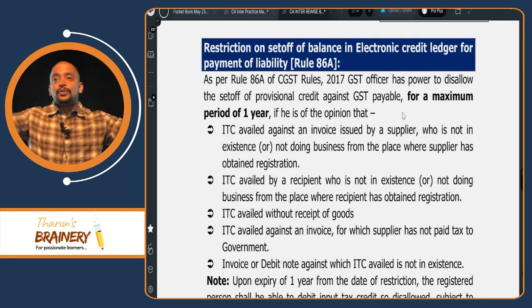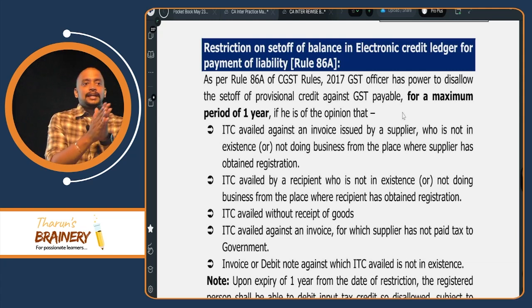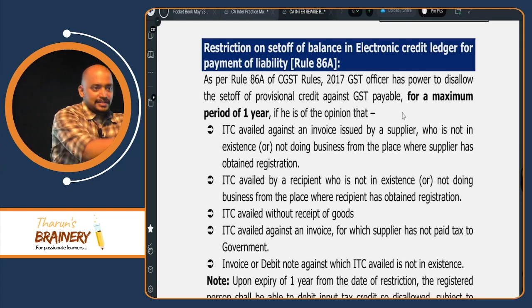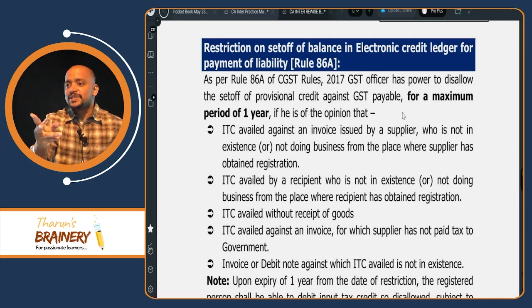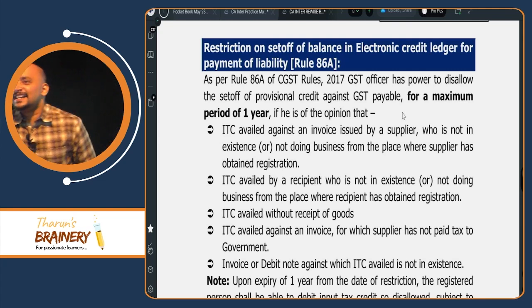Section 38. Now, 86A, you see. What does 86A say? Listen. Your supplier changed the address. They are not doing business in the place where they have obtained registration. Now, your ITC will be suspended for a period of 1 year.